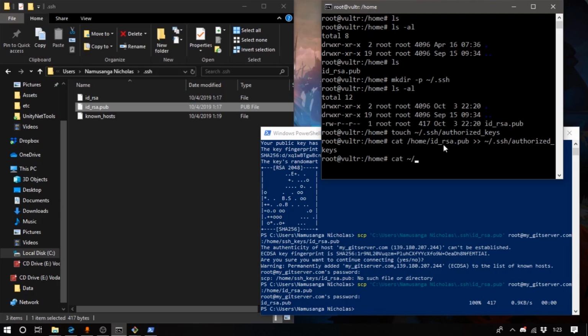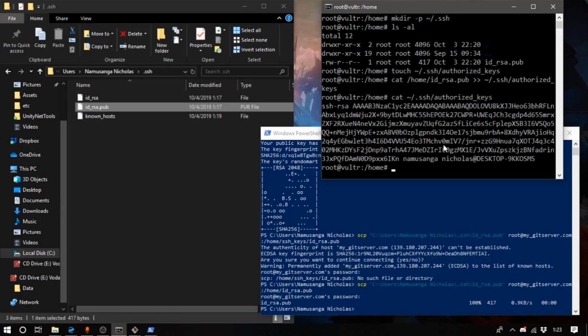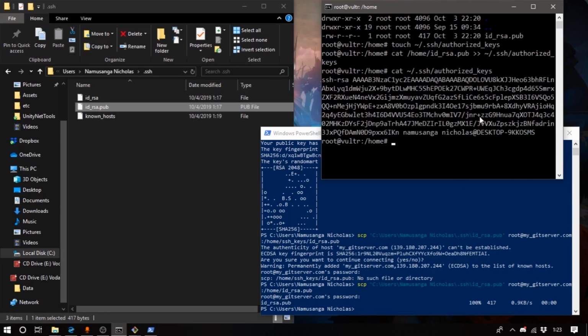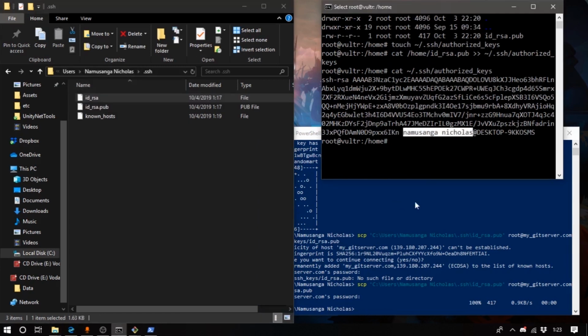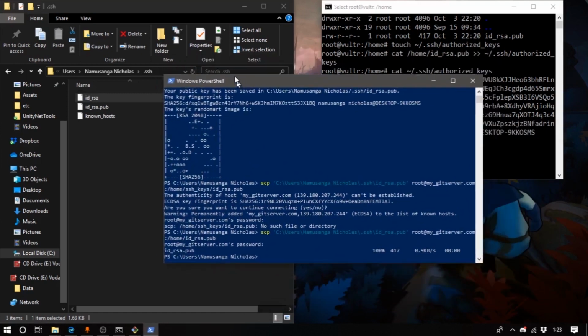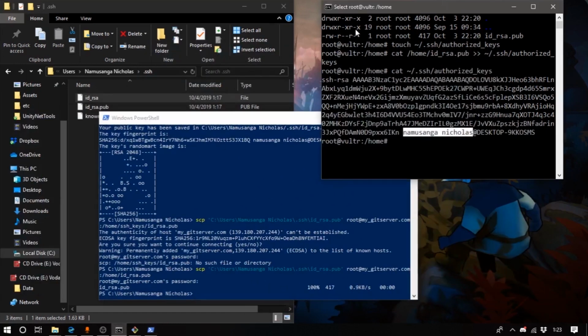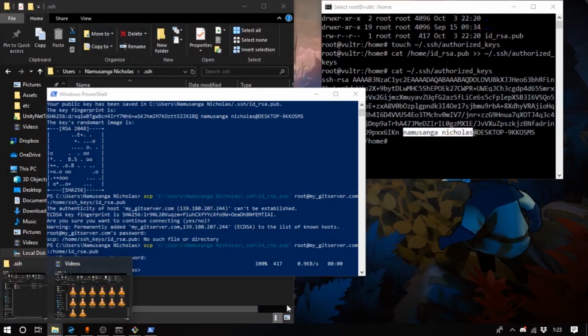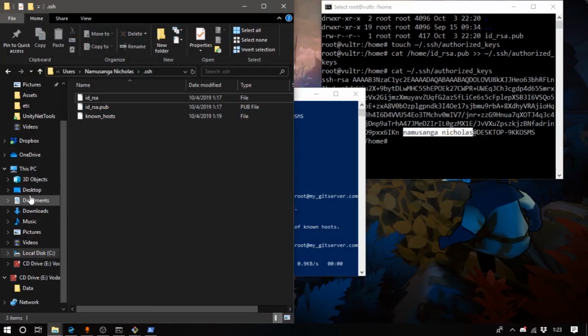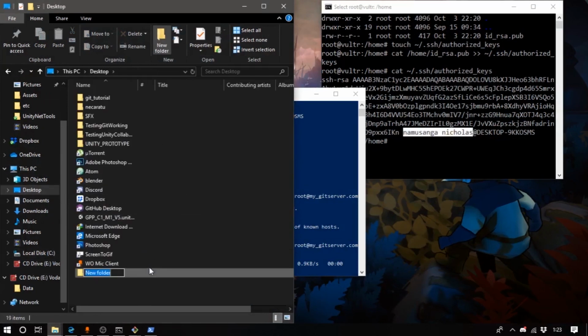So you can literally now just take a look at the file, slash authorized keys, and you can kind of see that now our key has been added, and it even has reference to the user, which is over here. And so from now on, you do not need to enter the password every single time you're doing something with this Linux box. And so we're just going to test that real quick. Just going to go ahead and open up perhaps the desktop and create a new folder, and test it again.